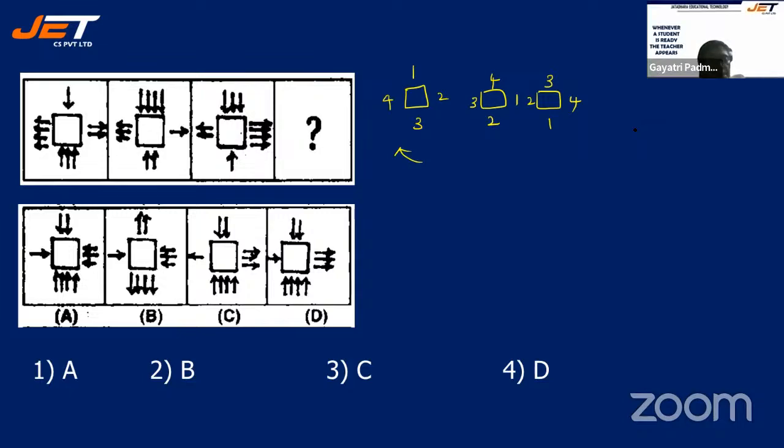How can you choose something different? See here, A is 4, B is 4, C is 4, D is 4. And now you should see how your arrows are facing. On the right hand side, your arrows are facing only towards the right hand side. Clear? So you should choose those where your arrows are facing right hand side. So it should be either C or D. Right? Okay.